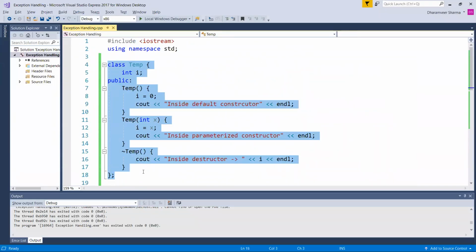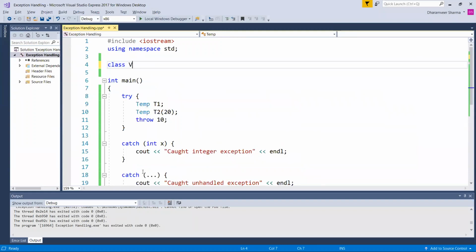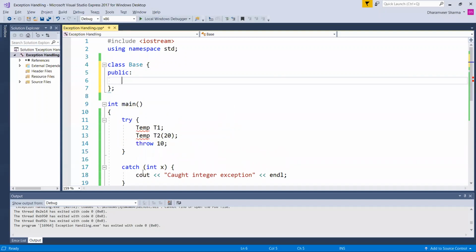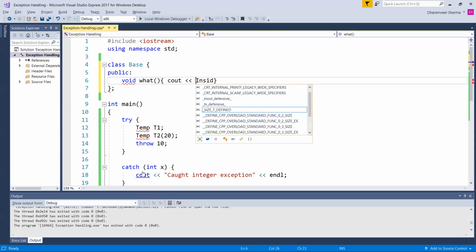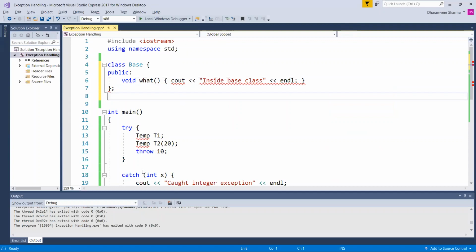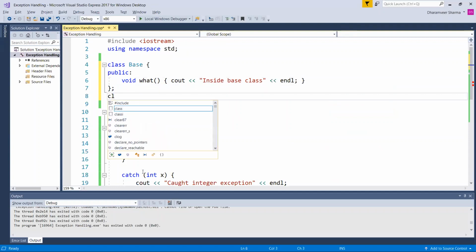Let us create two classes. Similarly, let's create a derived class from it.